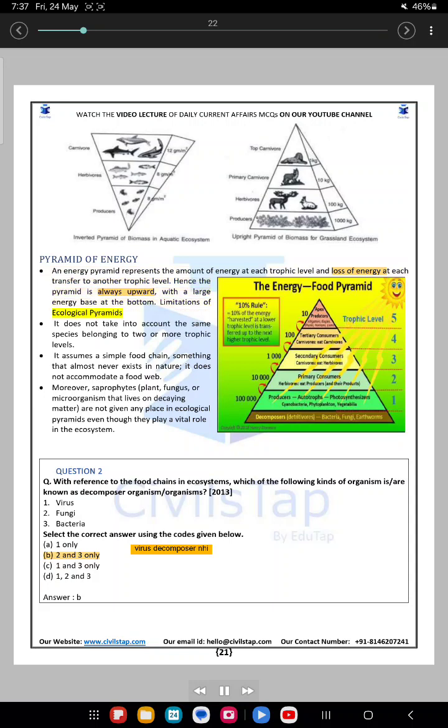Limitations of ecological pyramids. It does not take into account the same species belonging to two or more trophic levels. It assumes a simple food chain, something that almost never exists in nature. It does not accommodate a food web.